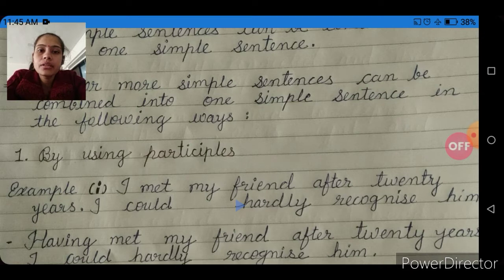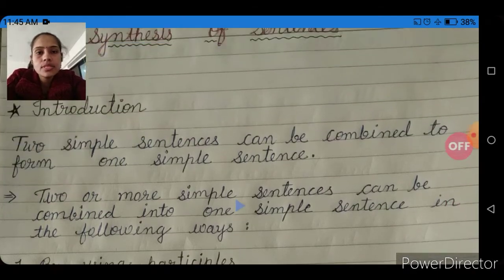Today I am here to teach you English grammar. Some new topic is there, so let's read it and let's learn it. Lesson number 11, Synthesis of Sentences. So what is synthesis of sentences?